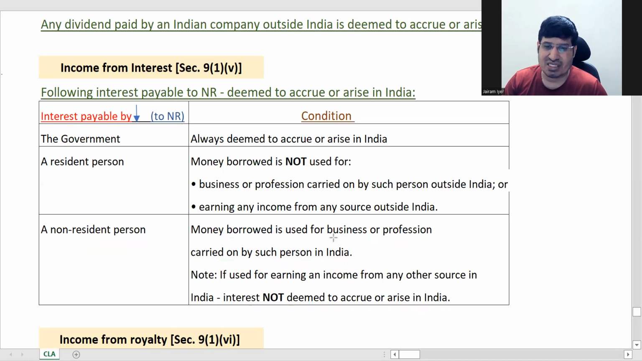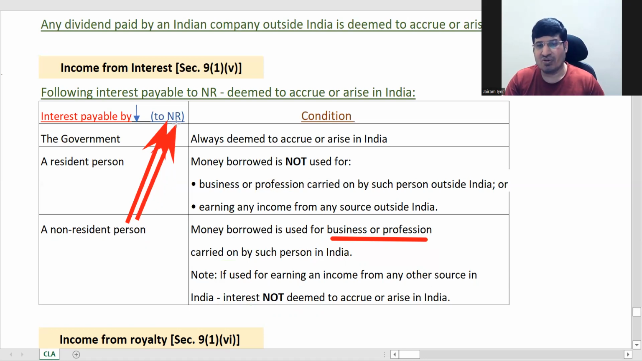Okay, if it is business in India, then the interest which he is paying will be deemed to accrue or arise in India. But if it is not business, he has borrowed money and used it to invest something in India, let us say, but it is not for business, just a general investment, then this interest you are talking about is not deemed to accrue or arise in India.